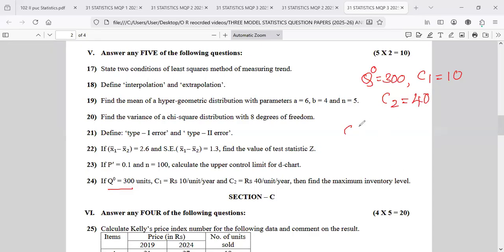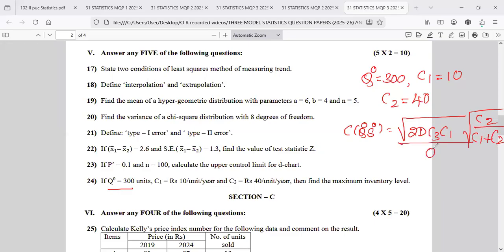C of Q0 S0 is equal to root of 2D C3 C1 into root of C2 by C1 plus C2. Yes, this formula is nothing but Q0. A tricky question. They ask maximum inventory level, sir.